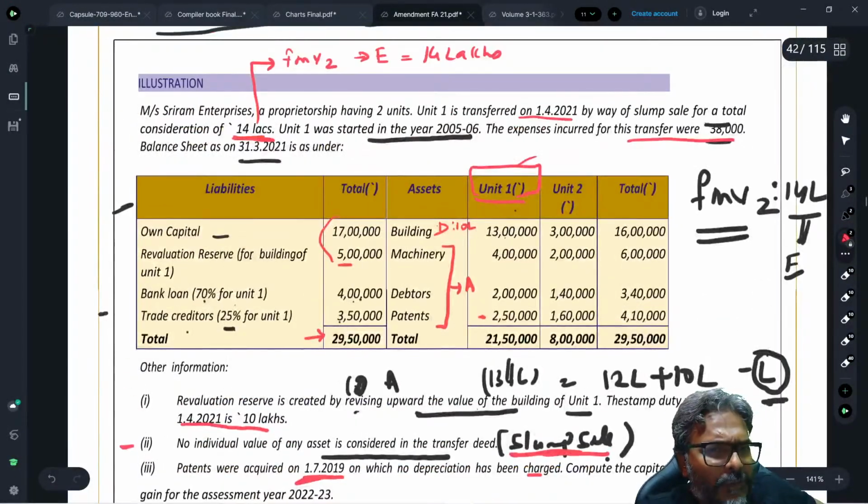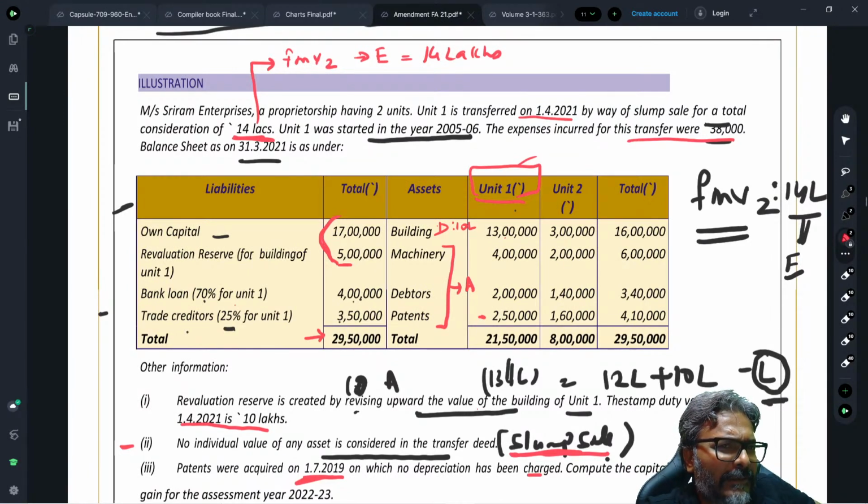So I'll go with this 29.50 lakhs. And what I will do, students, in this case, is remove the 70 lakhs and 5 lakhs outrightly from this. I'll remove 70 lakhs and 5 lakhs outrightly. And thereafter, because now I want the liability of the undertaking, after removing 22 lakhs from 29.50 lakhs, how much is remaining?